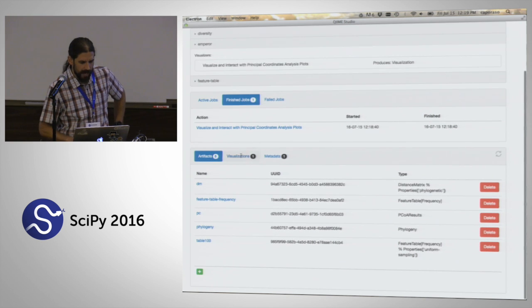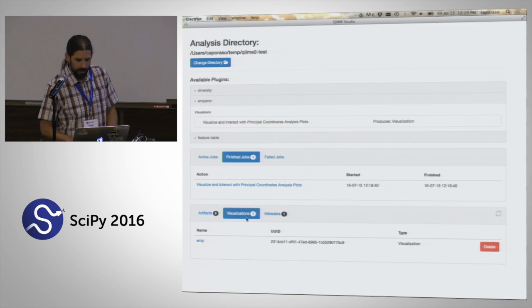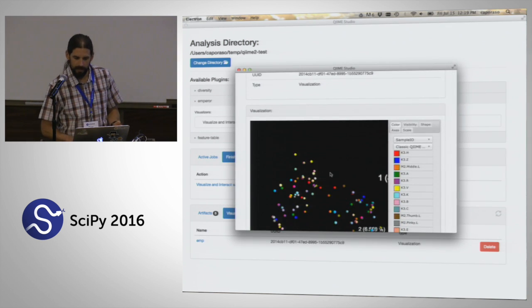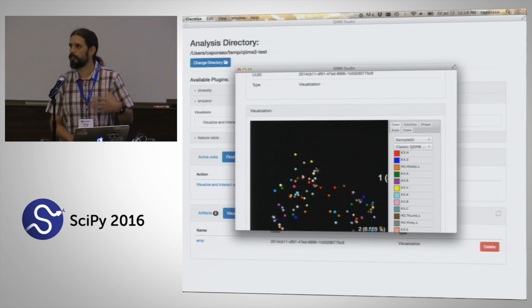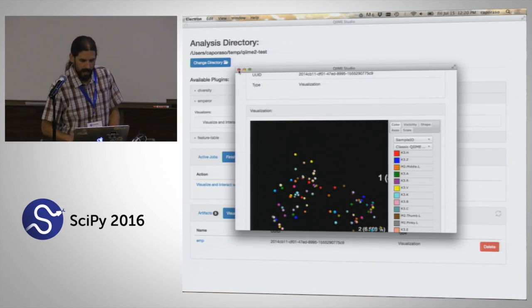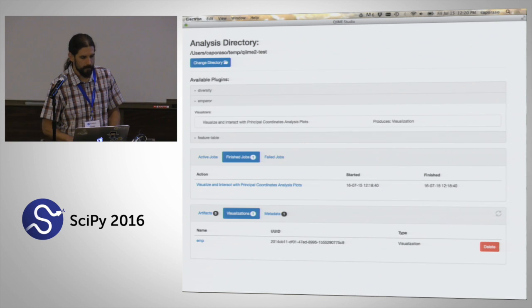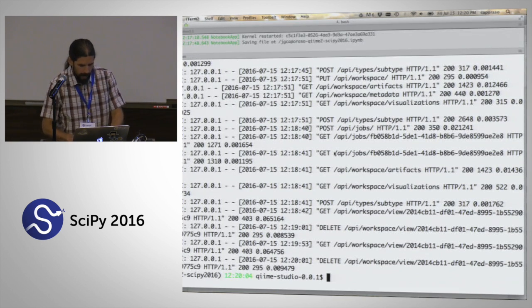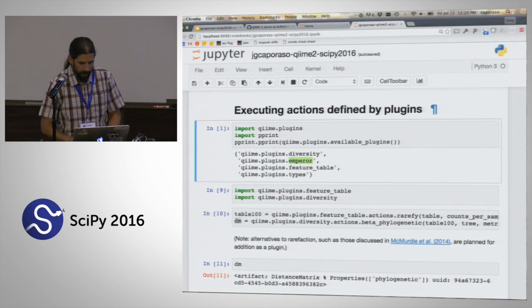You can also see that now I have this one visualization here. So if I come down to this bottom tab, this is just the visualization that we just created. And so this is that interactive visualization. It's also on my disk as a QZA file at this point. Okay, so I am going to jump back to my presentation now.